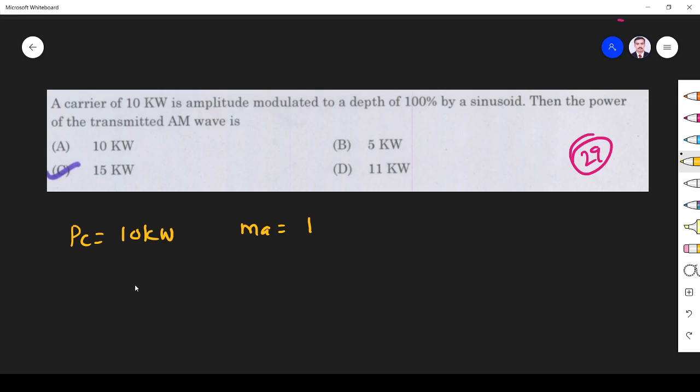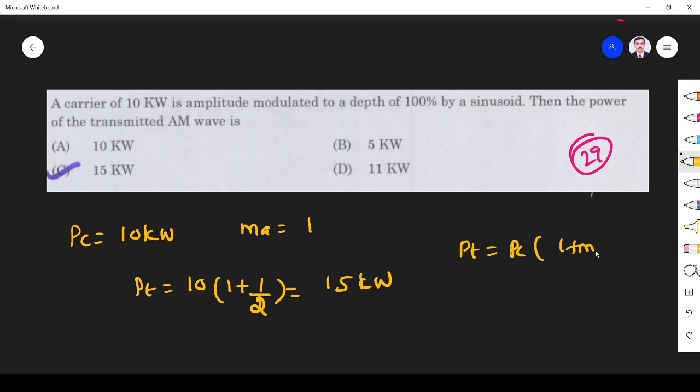PT is equal to 10 into (1 plus 1 squared by 2), that is 10 into 1.5, which is 15 kilowatts. Because the formula is PT is equal to PC times (1 plus ma squared by 2). So the answer is option C.